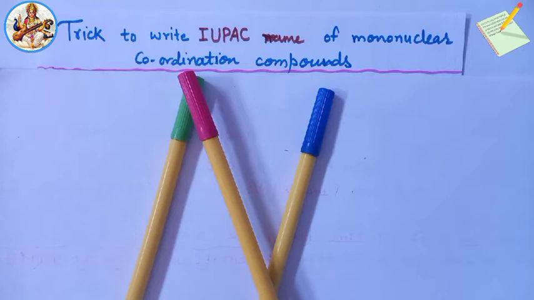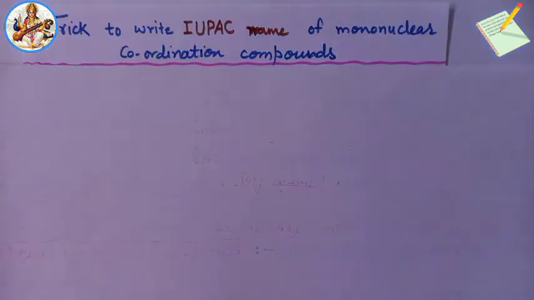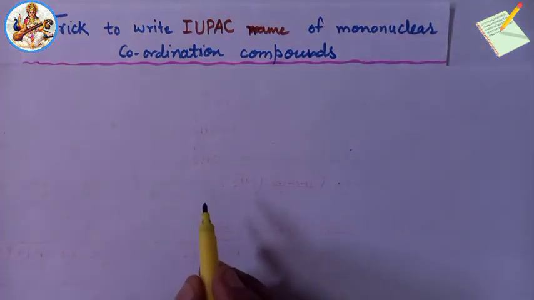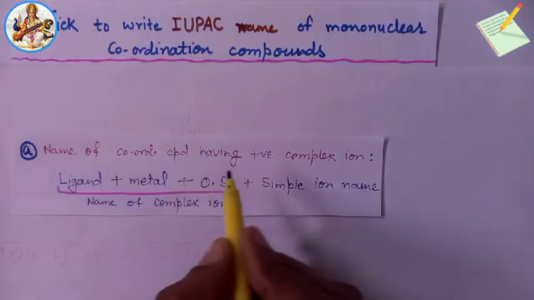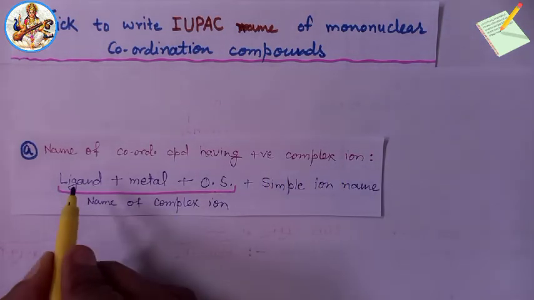In today's session, I am going to discuss a trick to write the IUPAC name of mononuclear coordination compounds. We know that coordination compounds are of many types, like having a positive complex ion, having a negative complex ion, neutral complex, etc. On this basis, first we read about the name of coordination compounds having a positive complex ion.